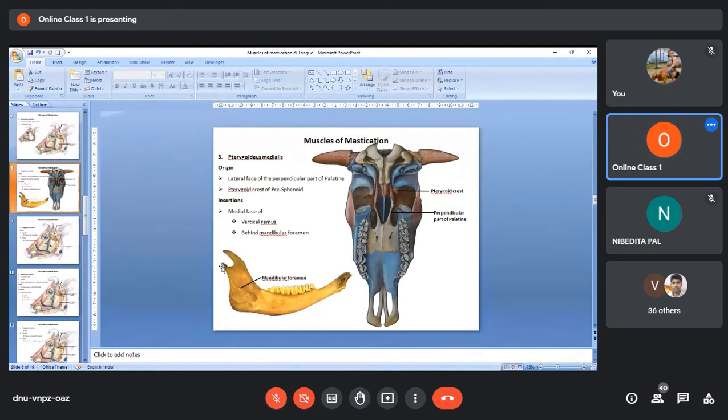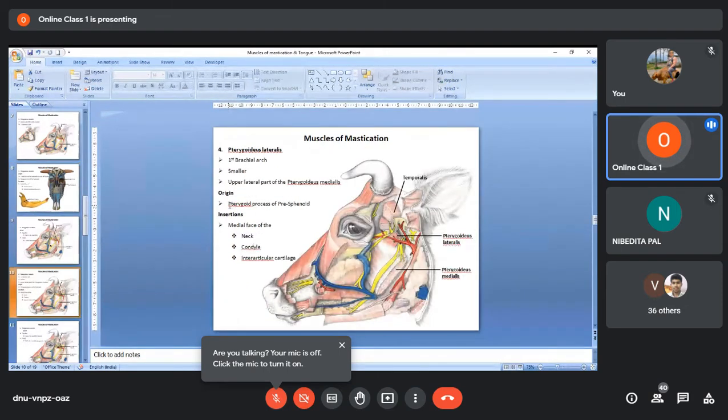So in this area, at the medial surface of the interarticular cartilage, condyle and the neck of the condyle, the pterygoideus lateralis muscle will insert. Now you see pterygoideus lateralis: origin is from the pterygoid process and insertion is on the neck, condyle and interarticular cartilage.